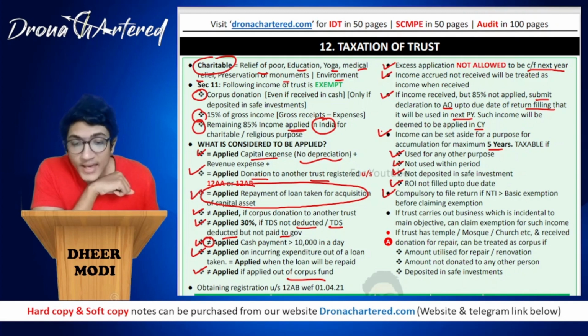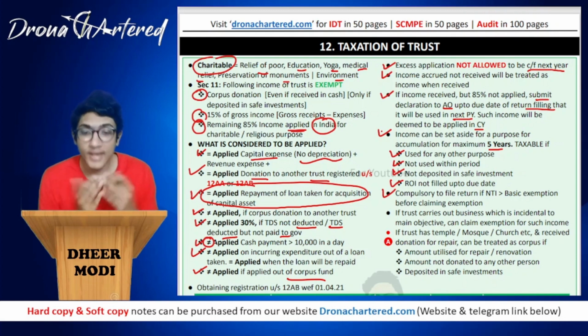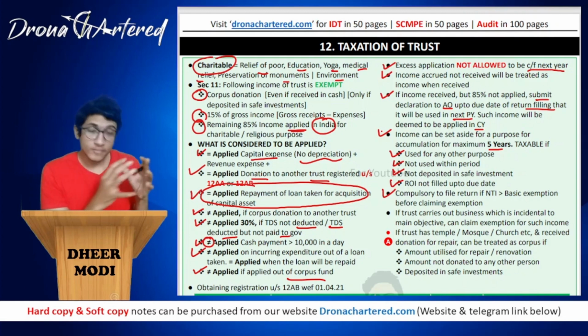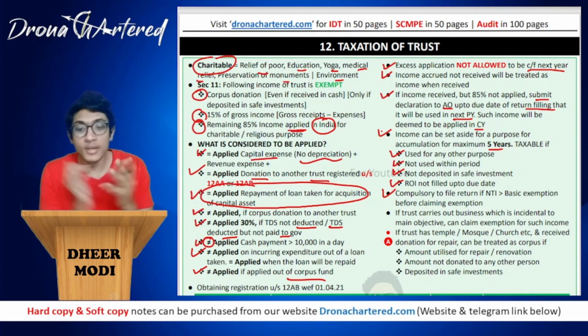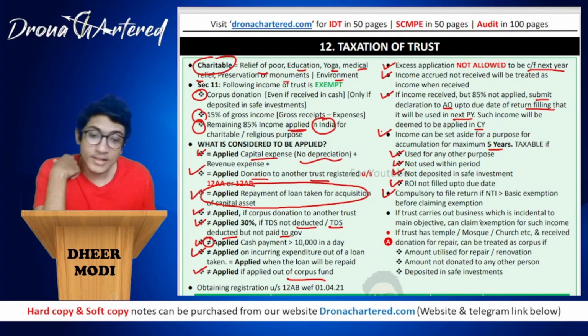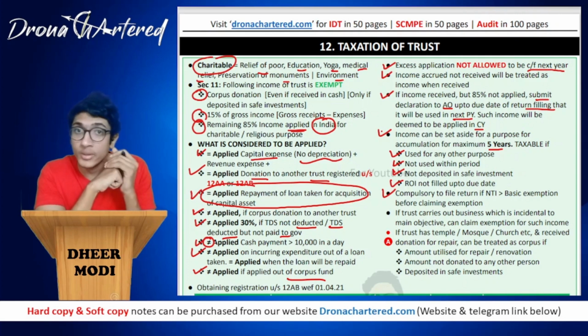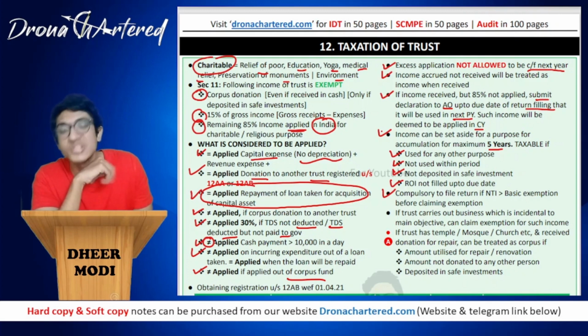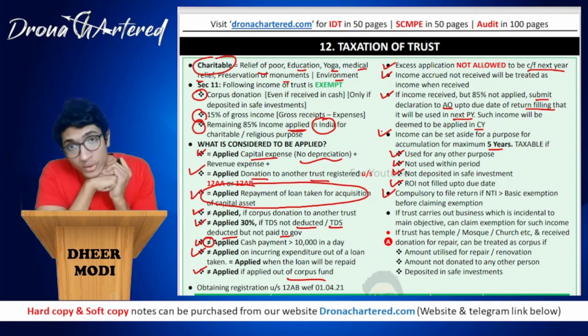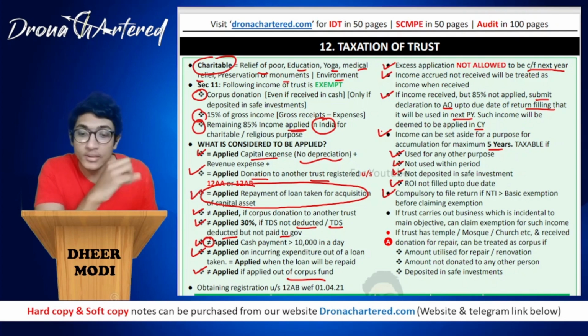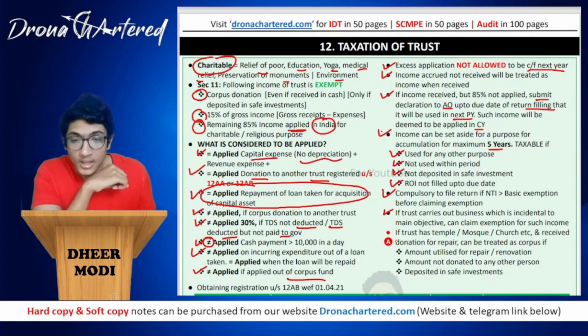If the trust carries out business which is incidental to the main objective, it can claim exemption for such income. That is, if the trust carries out business which is related to my main objective, in such a case they can claim exemption. The income tax officer cannot say, boss, you are also doing any other activity, this is not covered under charitable, therefore I will not allow you this. So even if it is incidental, it will be allowed.